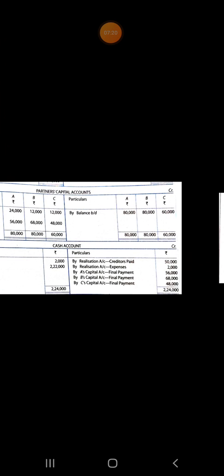Then transfer of loss. Transfer loss to the debit side of capital account. To capital account debit side, realization 24,000, 12,000, 12,000. Next, balancing of capital accounts. Capital balances A 56,000, B 68,000, C 48,000. Balancing figure cash account, transfer that amount to the credit side of cash account. A's capital 56,000, B's capital 68,000, C's capital 48,000. Cash account total 2,24,000.